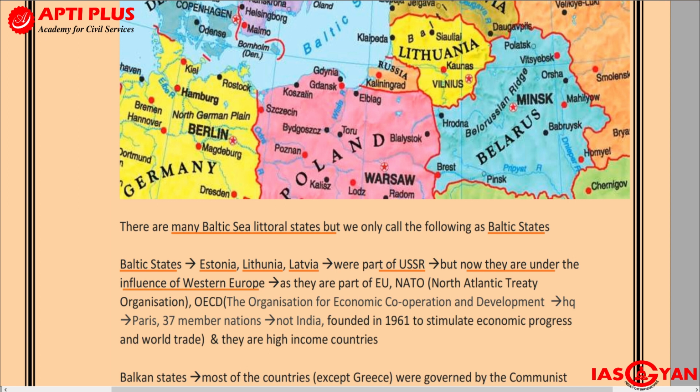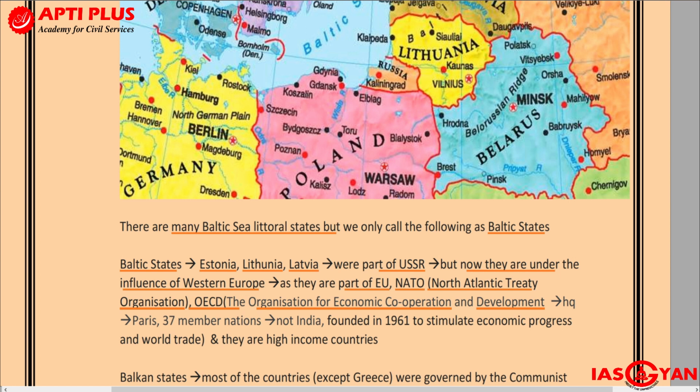How do we understand that these countries are no longer under the influence of Russia? They are under the influence of Western Europe because right now they are part of the EU, the European Union. Not only that, they are also a part of NATO, the North Atlantic Treaty Organization. Plus they are also part of the OECD countries, the Organization for Economic Cooperation and Development.